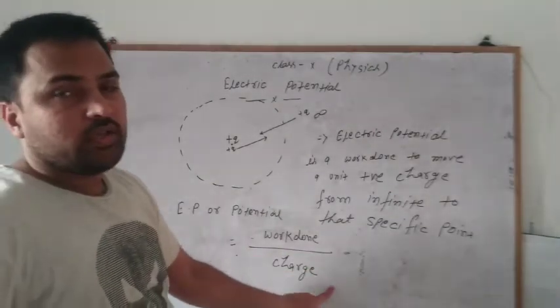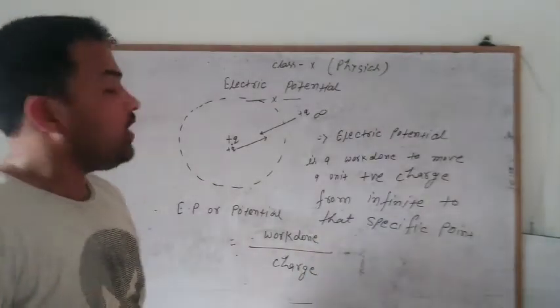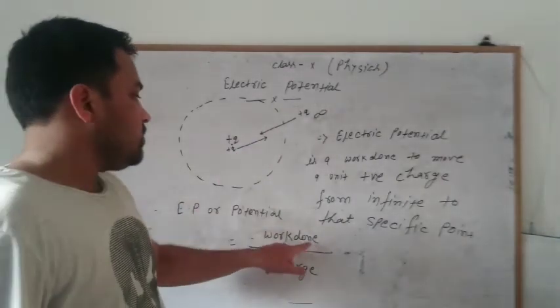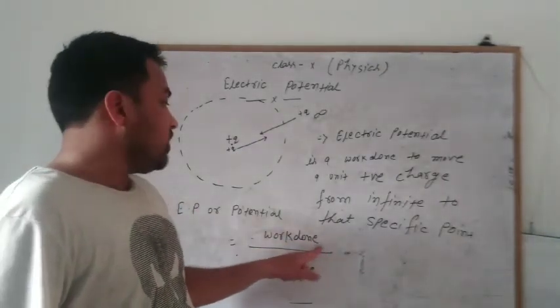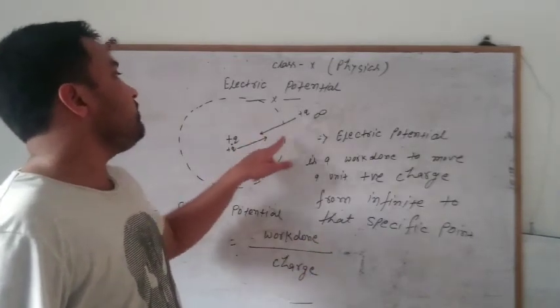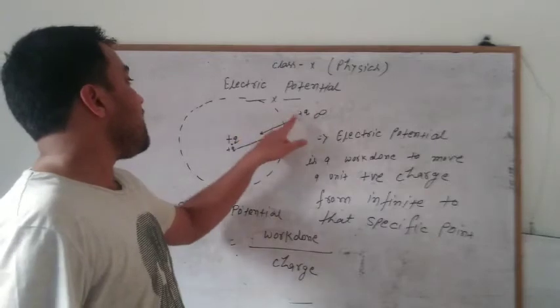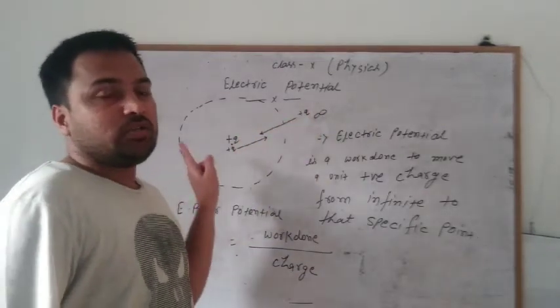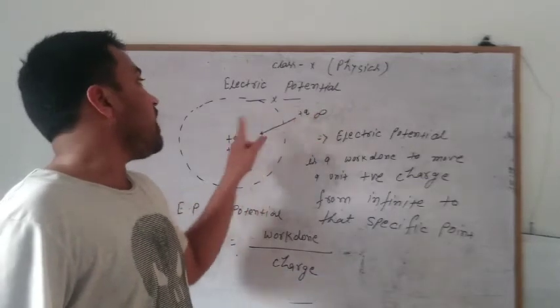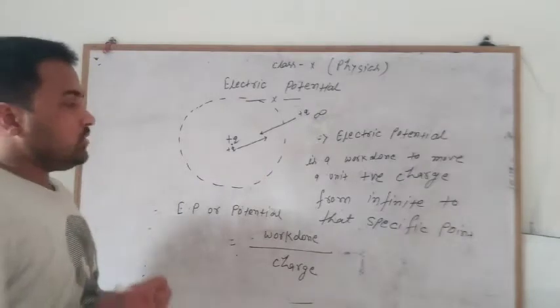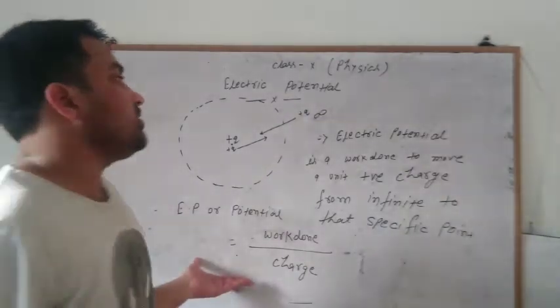So work done per unit charge that will move from infinite to that specific point. Why is this work done necessary? Because this work done is necessary to overcome the repulsive force between this positive charge and that positive charge that wants to move from infinite to this specific point. So this is called electric potential.